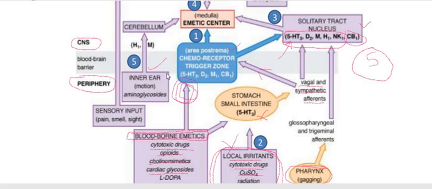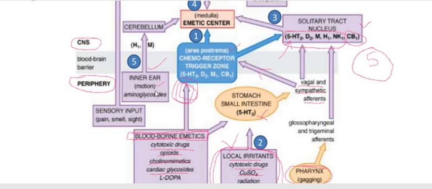If we are traveling or in motion, or if there is some toxicant which affects the inner ear, that is the vestibular nuclei.